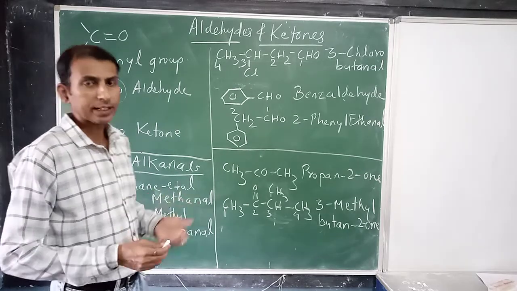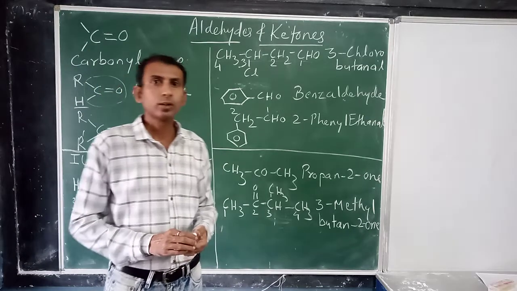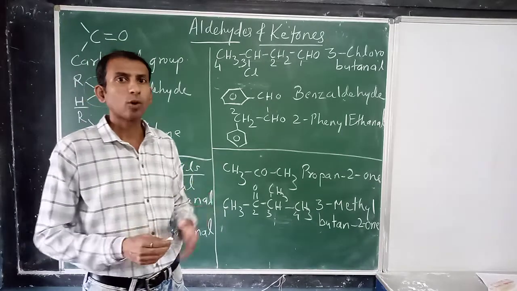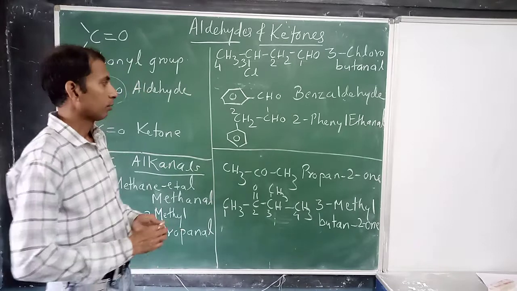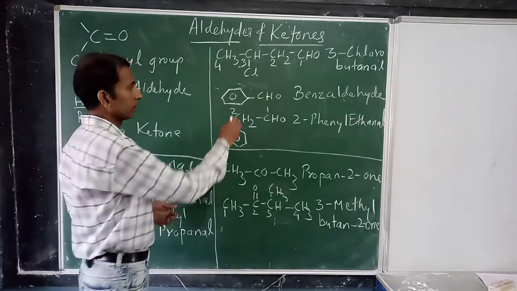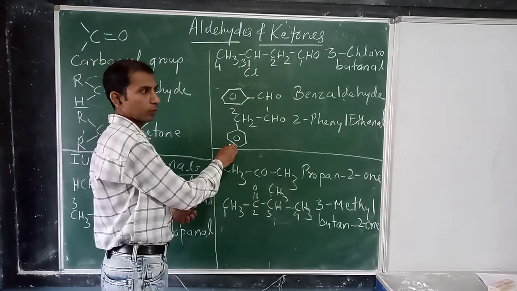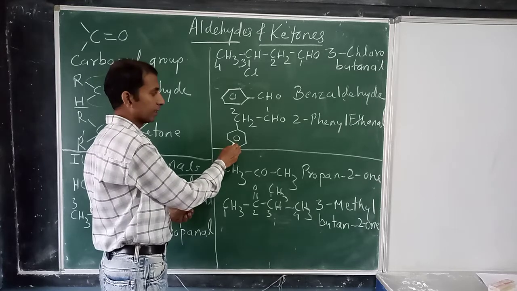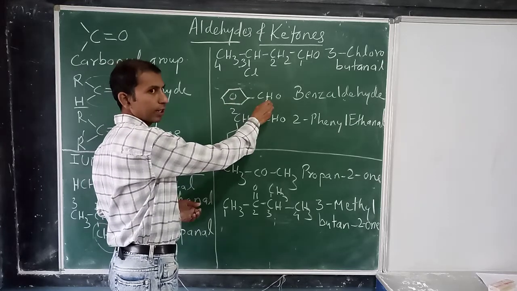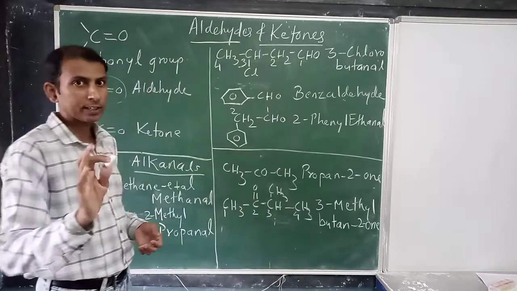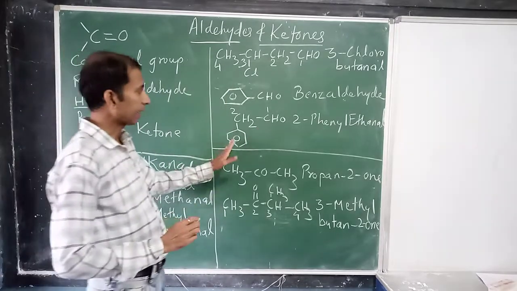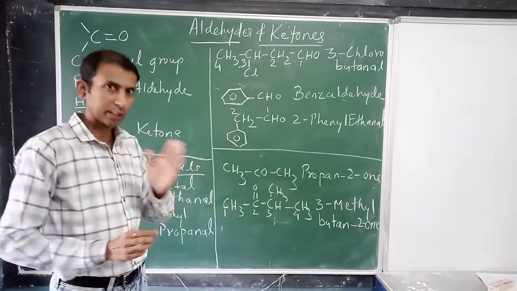By mistake, many times students directly give the name benzaldehyde or some other name, confused. But one thing you have to keep in mind: this example and this example, what is the difference? The benzene ring here is directly attached to CHO, but here it is not directly attached to CHO. यहाँ पे benzene ring CHO group को directly attached नहीं है.